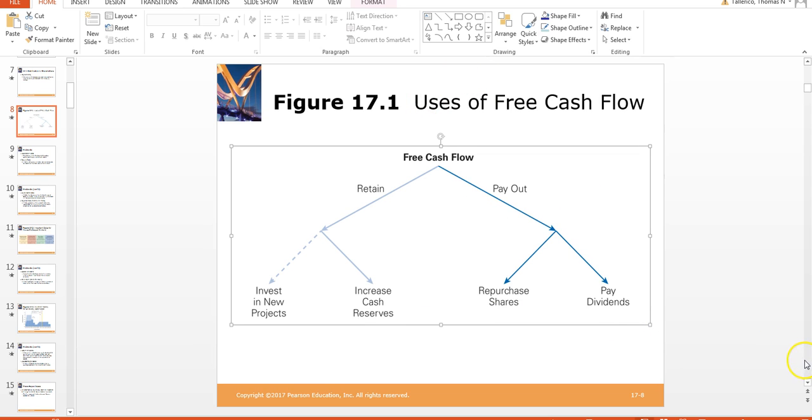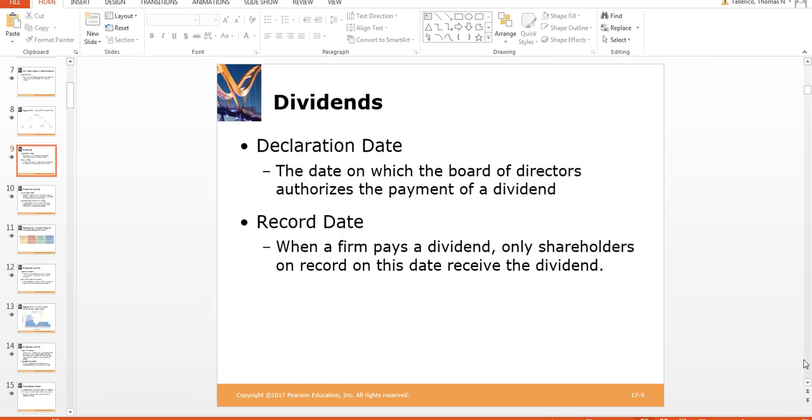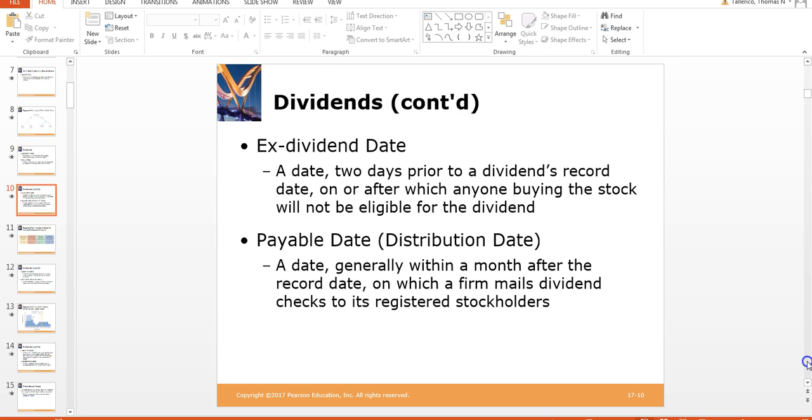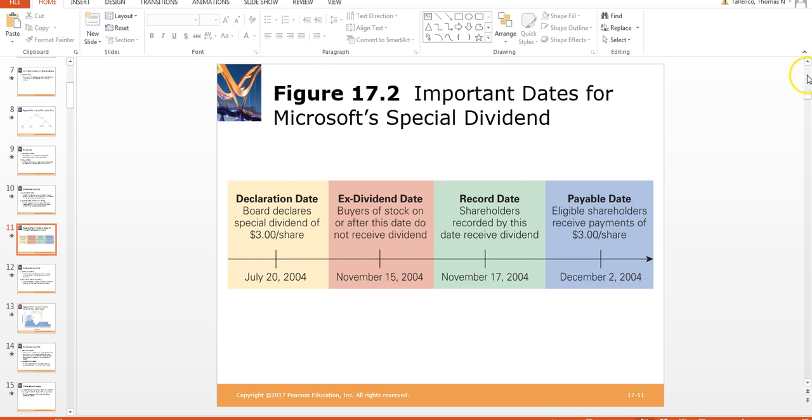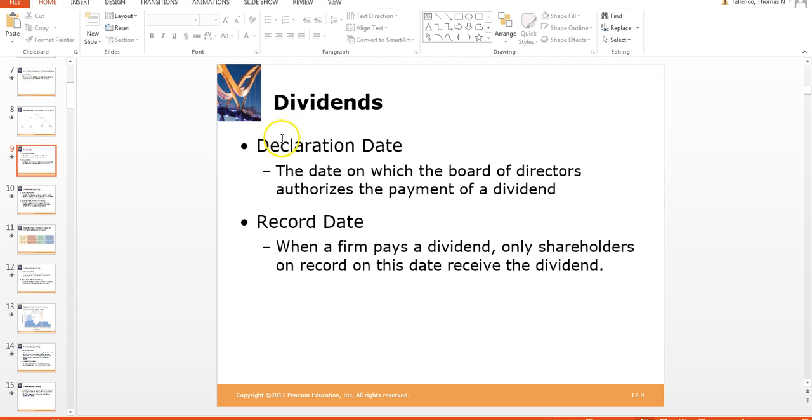Alright, so there's a couple dates we have to know about, and this is a good time to look at the chart here. Before we go to the chart, let's just see the definition of these dates. The declaration date will be, and we'll talk about this obviously in detail, the date on which the board of directors authorizes the payment of a dividend.